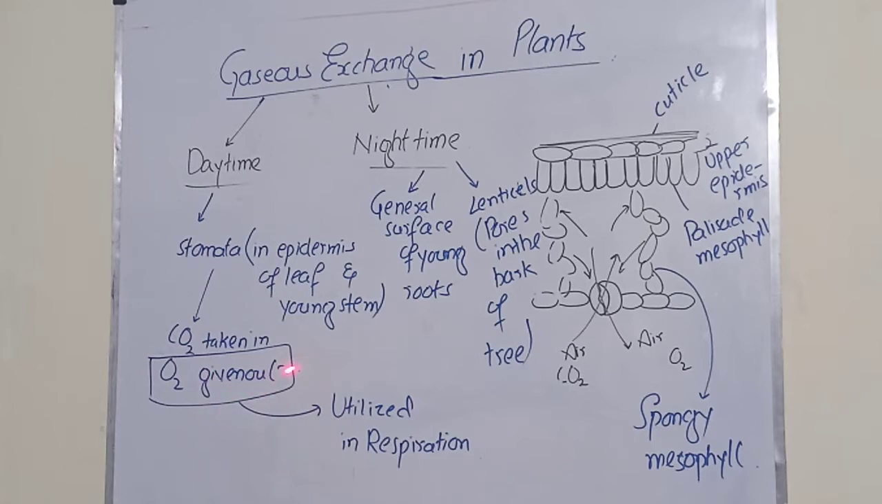Now some of the oxygen will be utilized in respiration, but most of the oxygen will be taken out of the plant body, because the rate of photosynthesis is much higher during the daytime and the rate of respiration is much lower. But during the night time the opposite mechanism will take place.